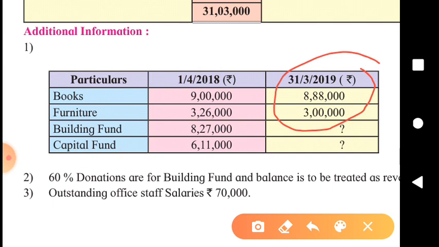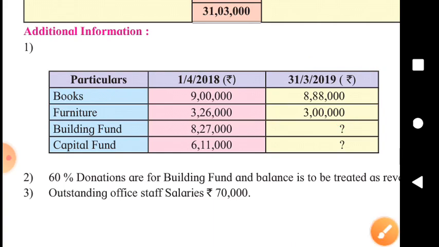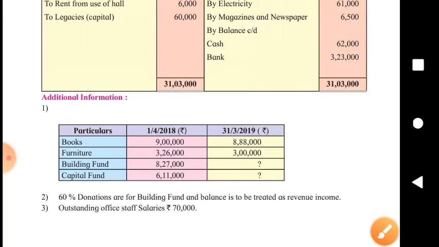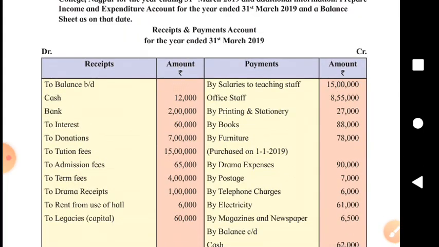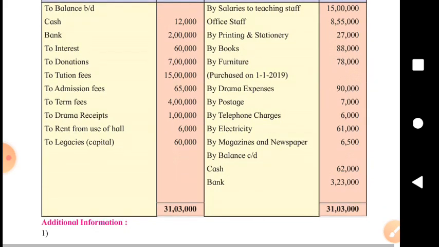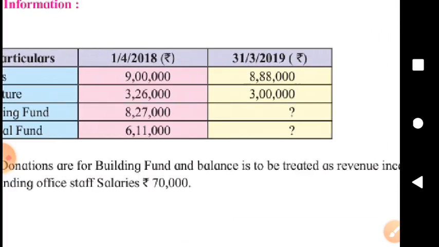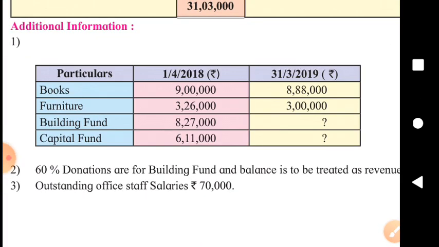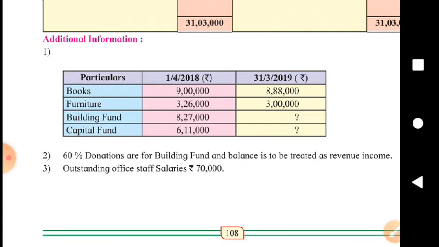This is the point which is to be studied in this problem. Okay, we will see the solution now. We have discussed the items in the receipts and payments account, which are expenses, which are assets, which are incomes, and which are liabilities. We also have discussed the adjustments given, and we are going to see the solution now.